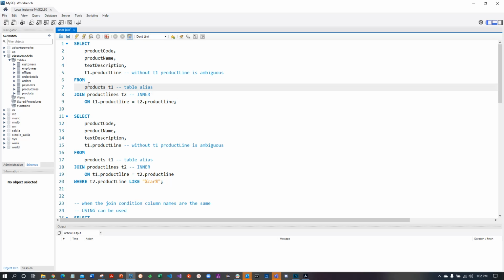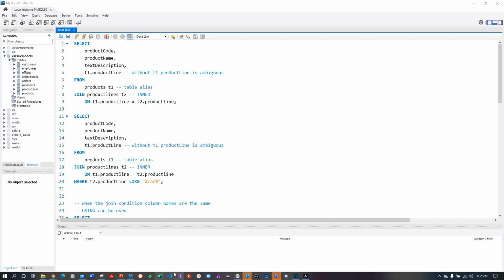So this table is joined to this table on this condition, and there you see the use of the table aliases here. Product line equals product line. So the rows are going to be matched up. You imagine in your mind's eye the rows from the products table, all the rows from the product lines table. The result is going to be where those rows are matched on the product line. If the product line doesn't match from the products table to the product lines table, that result will not be in the result set.